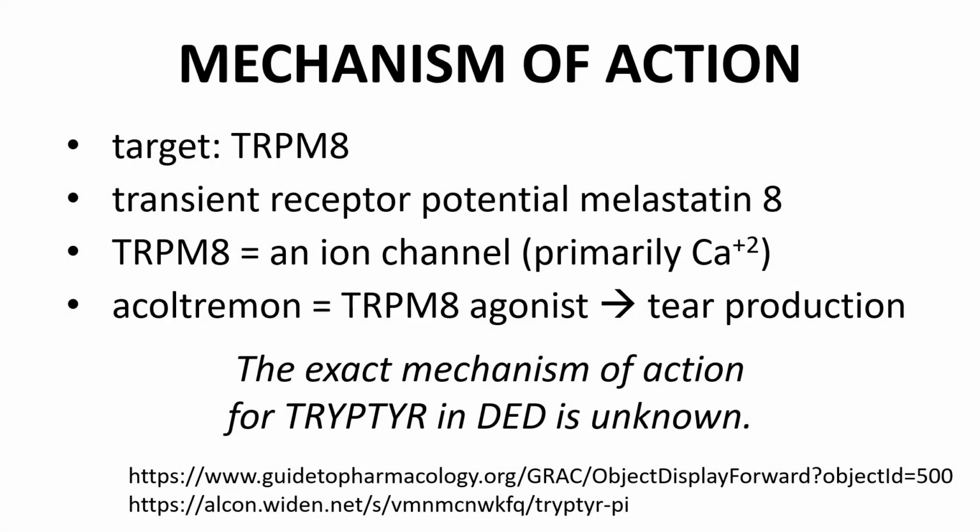How does TRYPTYR work? The target of alcoholtramine is believed to be TRPM8. That stands for Transient Receptor Potential Melastatin 8. TRPM8 is an ion channel, primarily but not exclusively for calcium ions. Alcoholtramine serves as an agonist of TRPM8, which subsequently is associated with increased tear production. The full biological pathway is not completely understood, and therefore the exact mechanism of action of alcoholtramine for dry eye disease is also not completely understood.